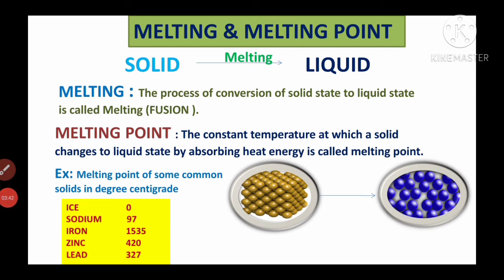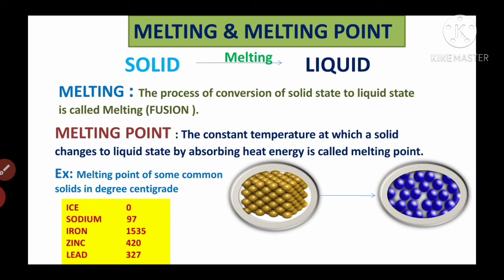Here the melting point of ice is 0 degrees centigrade. Sodium melting point is 97 degrees centigrade. Iron has a high melting point, that is 1535 degrees centigrade. Zinc melting point is 420 degrees centigrade. Lead is 327 degrees centigrade.